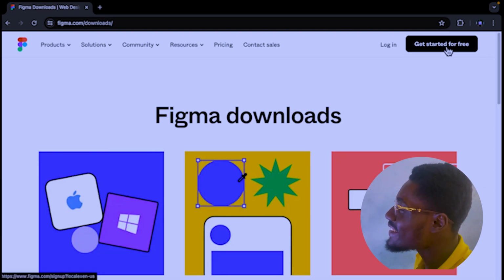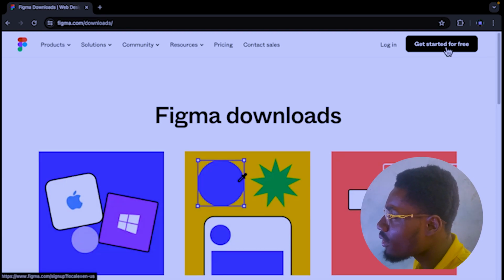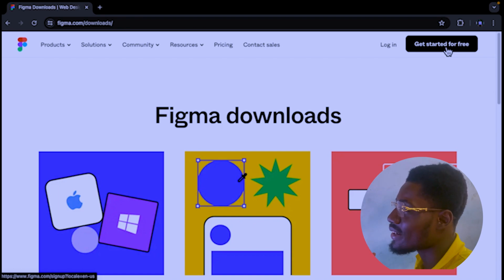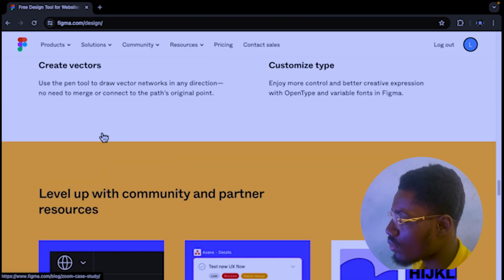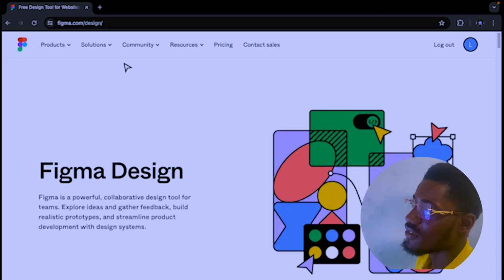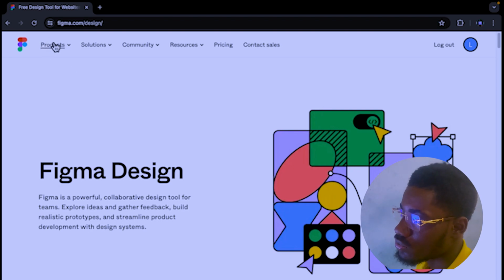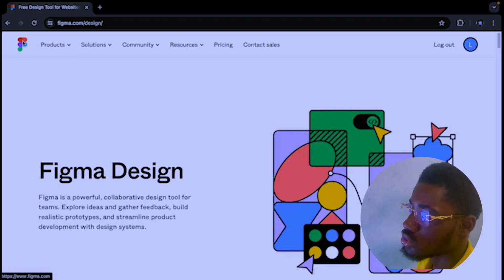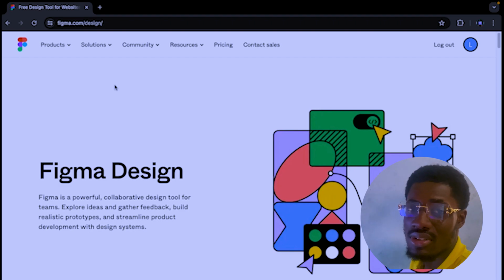Immediately I click on get started for free here, it will log me into the web-based version of Figma. On their page, they have a lot of things you can check out. You can learn on their page also if you want to know more than what I'll be teaching you. You can learn from them also. That's basically Figma for you.